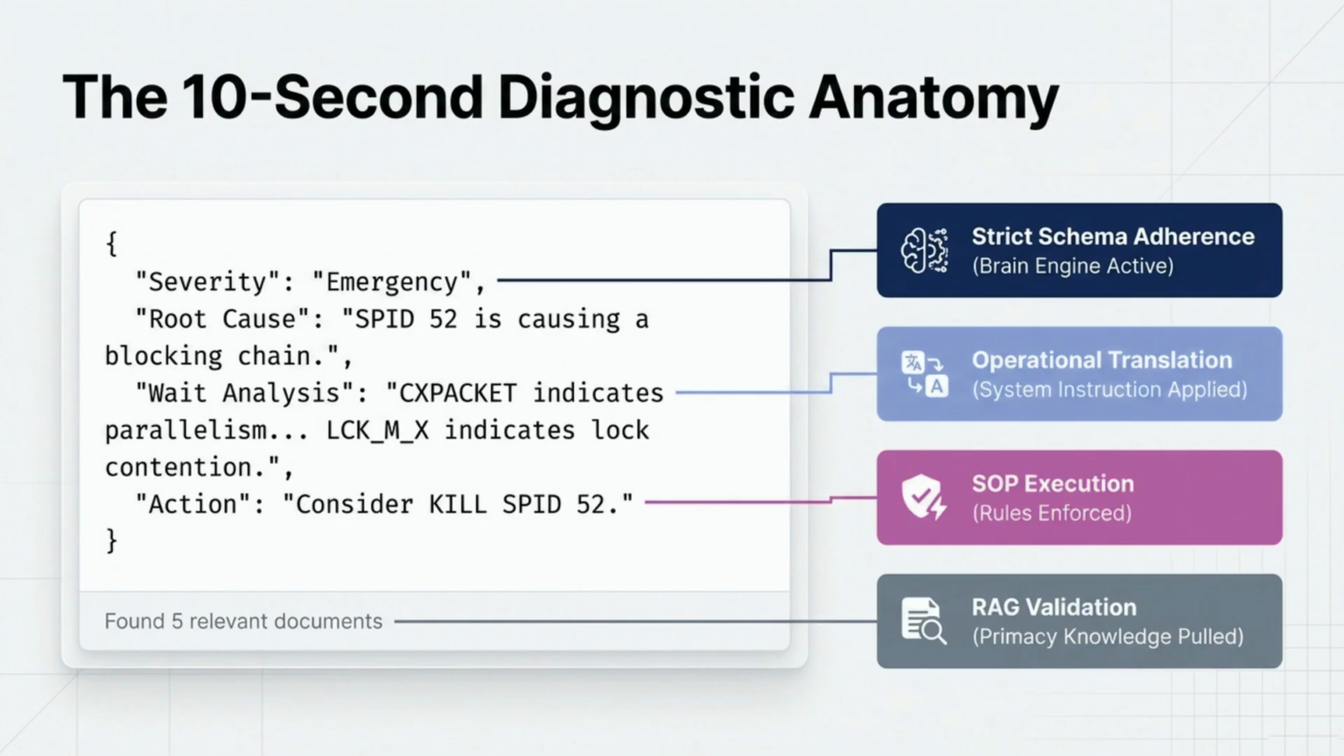This is the 10-second diagnostic anatomy. On the left, you see how we turn a complex system error into a clear, actionable JSON output. Here's how the magic happens. First, our brain engine ensures everything follows a strict schema, so the data is always clean. Next, we use operational translation to turn technical logs into human-readable insights. Then, the system triggers SOP execution, applying your specific business rules to the problem. Finally, we perform RAG validation, pulling from your core knowledge base to ensure the solution is 100% accurate. In just 10 seconds, we move from a critical emergency to a confirmed, ready-to-fix action.